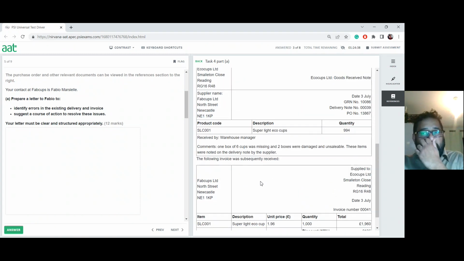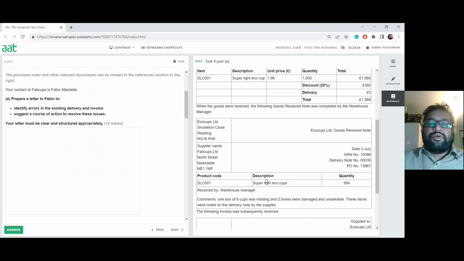But when it comes to the actual delivery you received, the goods sent were the same items, which is fine, but the quantity you received is 994. The comments say one box of 6 cups was missing and 2 boxes were damaged and unsellable. These items were noted on the delivery note by the supplier.